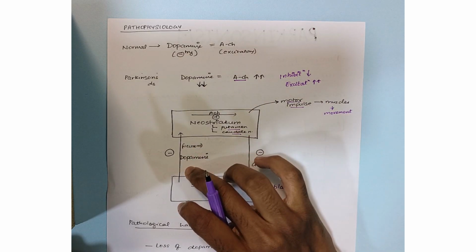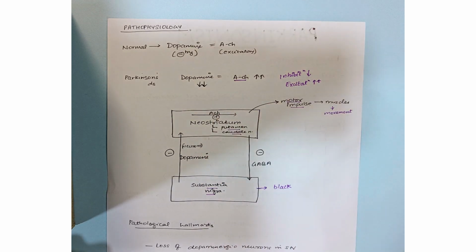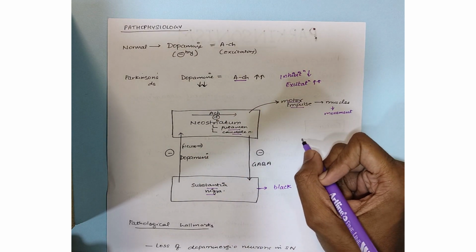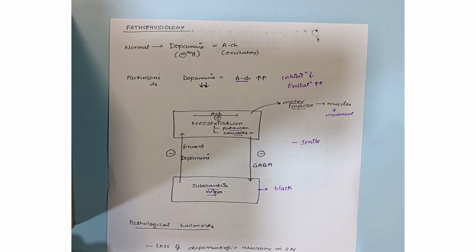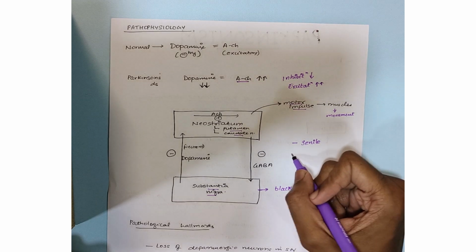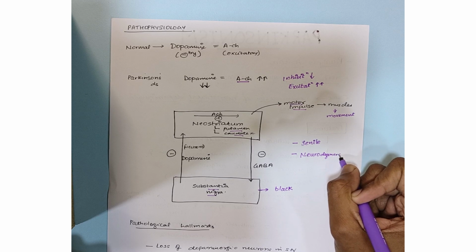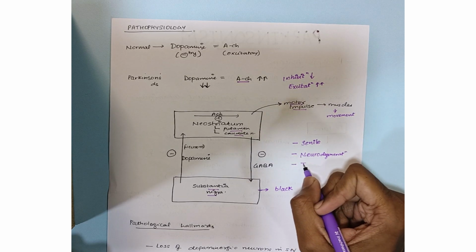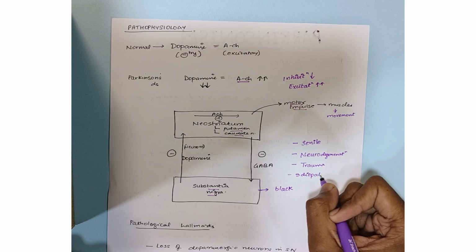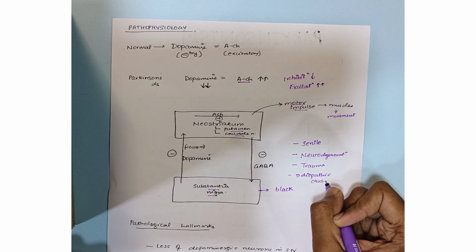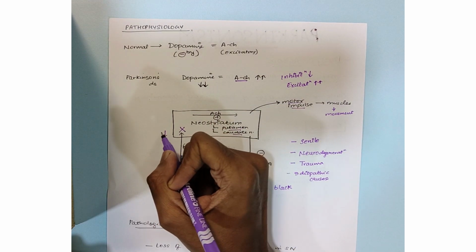Normally, there is a balance between the inhibitory effect of dopamine and the excitatory effect of acetylcholine. But in certain cases, like due to senility, which basically means old age, or due to neurodegeneration, or due to some trauma, and mostly due to some idiopathic or unknown causes, the level of dopamine decreases.